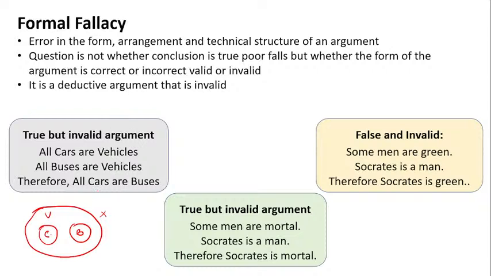So, a formal fallacy here. What are the premises? Premises are the statements that take you to the conclusion. So these are the premises over here, and this is the conclusion. Here this is a formal fallacy. Why? Because we know the premises are true, but the conclusion is false. Are you getting why the conclusion is false? Because you cannot say all cars are buses. So this is a formal fallacy.